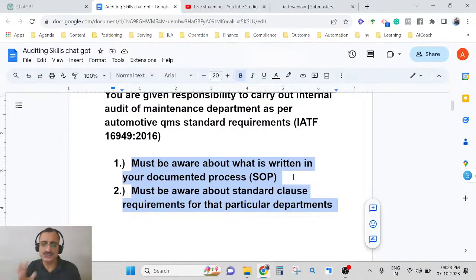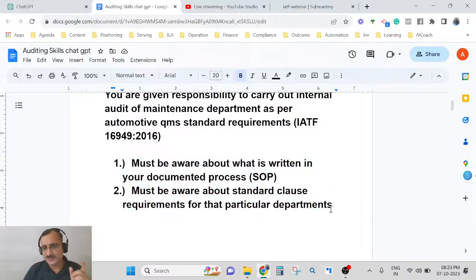So you can also be a part of that community. If you have seriously undergone any course, you must be aware of which clause will be required for which department. So you must be aware of the standard clause requirements.